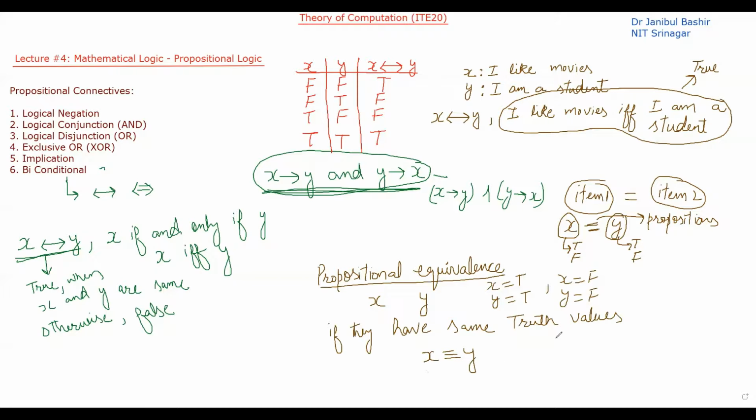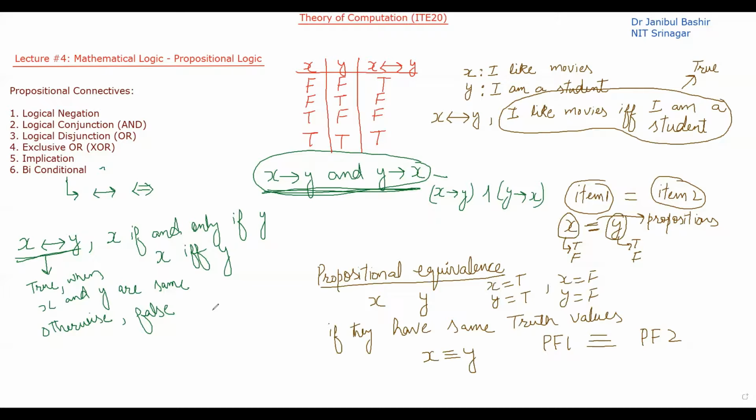Okay, so if I have two propositional formulas, propositional formula 1 and propositional formula 2, how will I say that propositional formula 1 is equivalent to propositional formula 2?